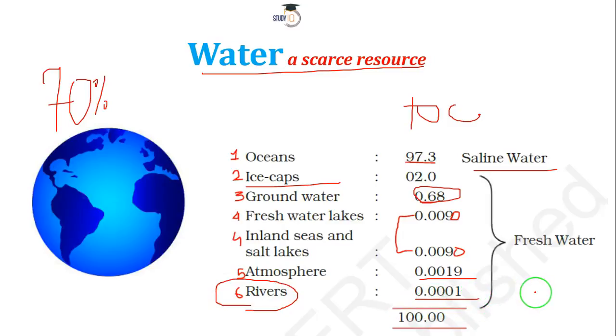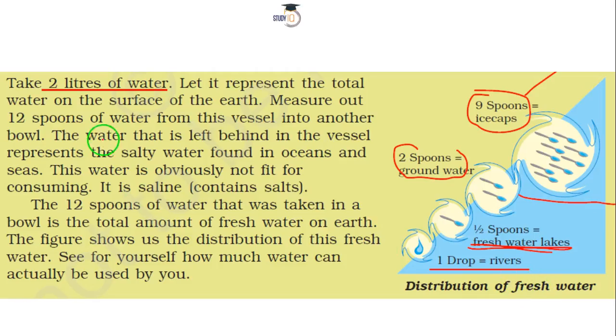0.0001%. If you put it the other way around, you can do this small experiment. Take 2 liters of water, out of that take out 12 spoons of water, so the rest, whatever you have got in the bucket, is saline water, not of any use. Out of these 12 spoons, take out 9 spoons as your ice, and the rest one you have to distribute, and eventually you will find that rivers constitute only 1 drop out of 2 liters of water. Imagine, rivers just 1 drop.